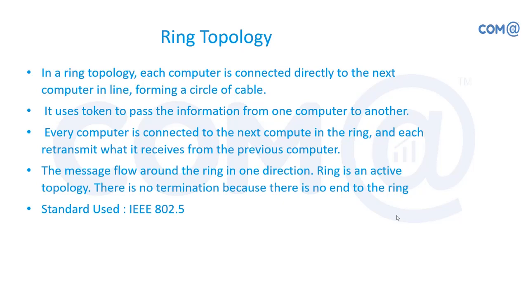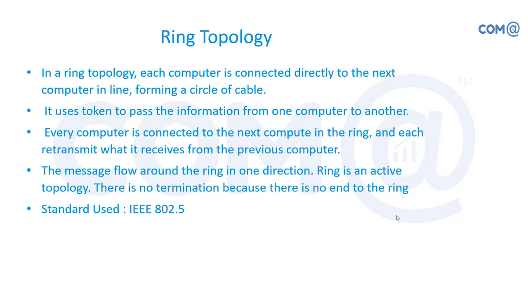It means that whoever is holding the token will be able to send the information to other systems. Other systems will be in listening mode, so they cannot send data till the completion of the data transmission, through which they were able to control the collisions inside the network, and that was used mainly as a proprietary system.